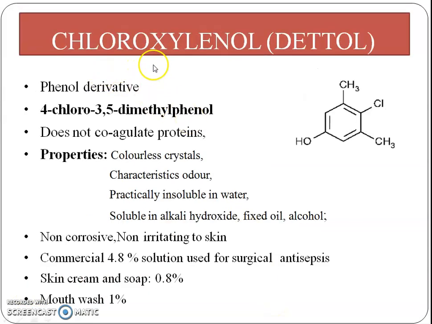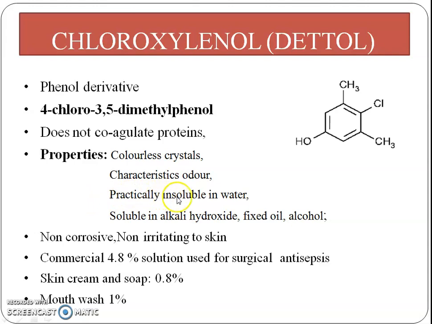The next drug is chloroxylenol, which is also called Dettol. This is the structure, which contains 2 methyl groups at 3 and 5 position and a chloro group at 4 position. It is also a phenol derivative. The chemical name is 4-chloro-3,5-dimethylphenol. It does not coagulate protein. Properties: it is colorless crystal which has a characteristic odor.